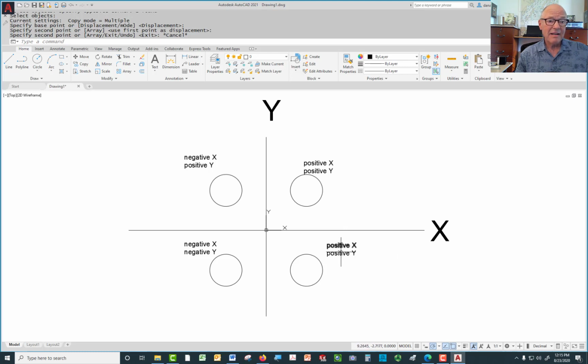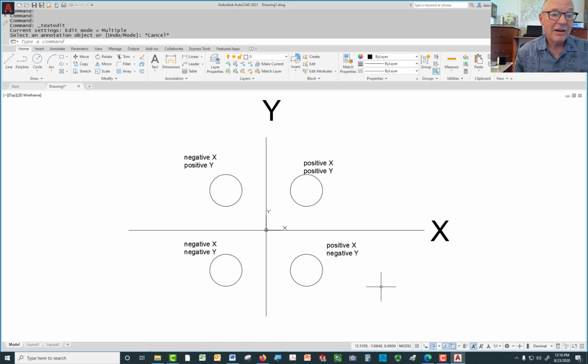Instead, I can come over here and say, well, that's still positive x because it's to the right, but it's not positive y because it's below. So I'm going to change that word positive, and instead I'm going to change it to negative. So now, those are the various x and y values and what they mean. Positive always goes to the right, negative always goes to the left, positive always goes up, negative always goes down when you apply them to one of the coordinates. That's true of the z coordinate as well. We're just not dealing with that here.